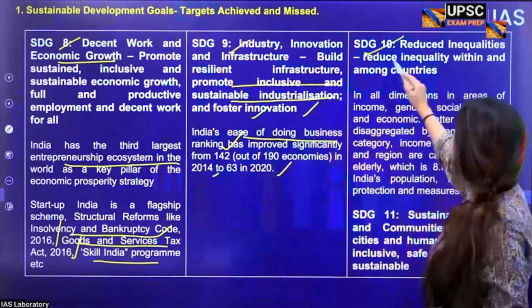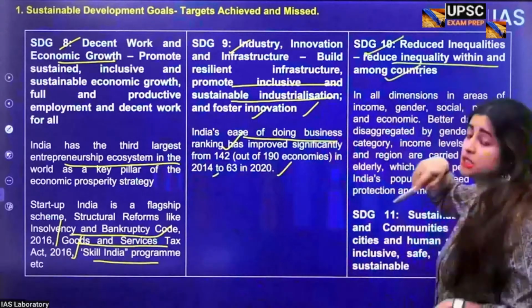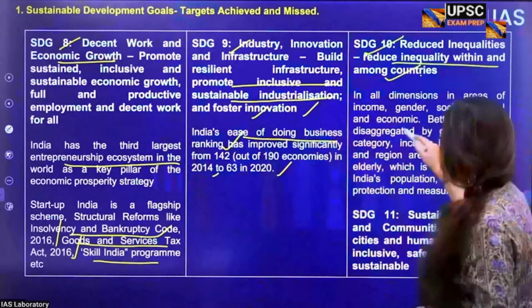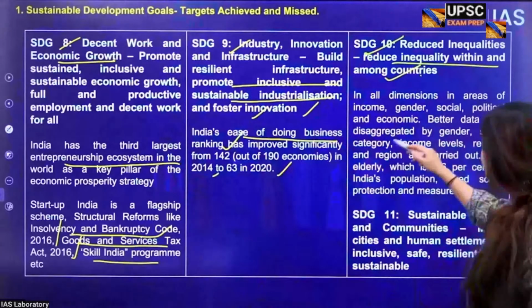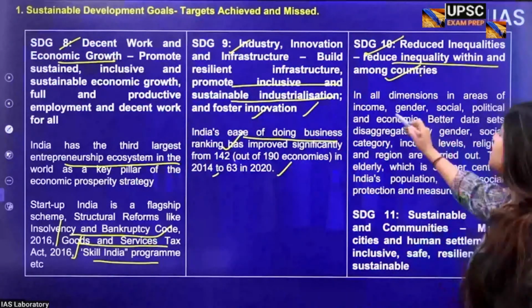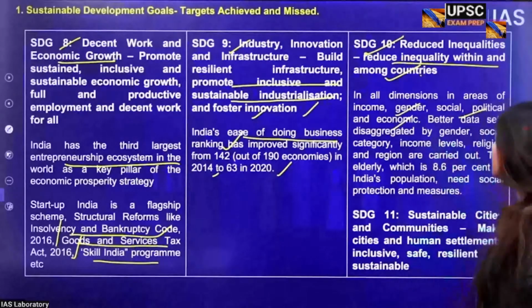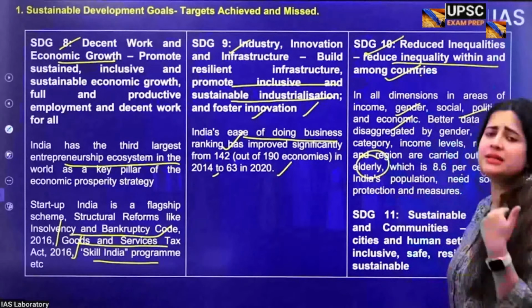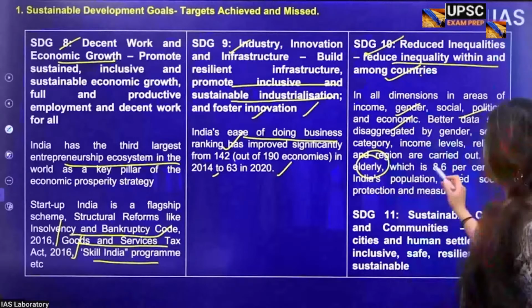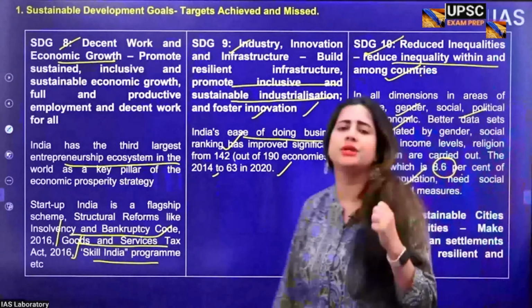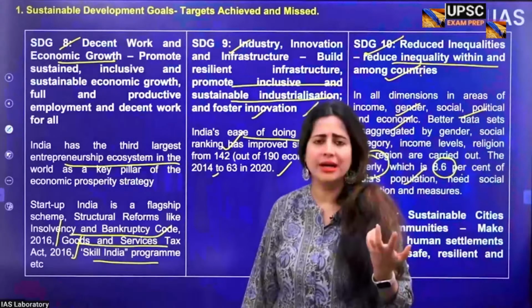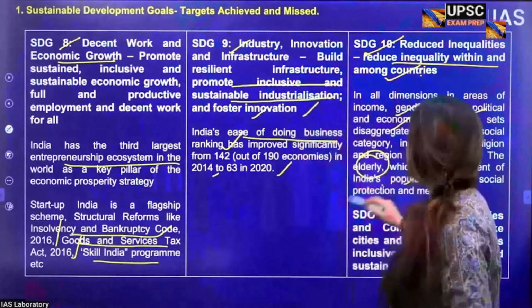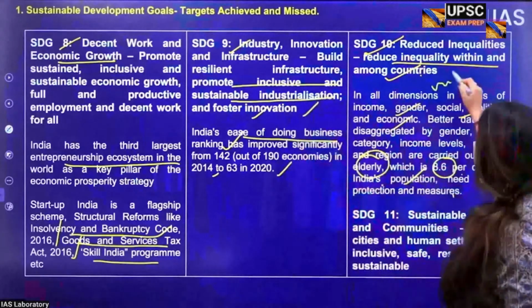You talk about SDG 10. It is about reducing inequality within and among countries, which means intra-inequalities and inter-inequalities. Intra is when you talk about within the country. Now, in various dimensions, the government has tried to create much better research into gender, social, political, economic aspects of the population. And the government also realizes that in India, for example, the geriatric population, elderly people who are vulnerable, they are almost 8.6% of the population. What kind of social security do they need? What kind of UN conventions can be adopted to provide them security? So all these things are also being given big time to promote the betterment of vulnerable segments of society.